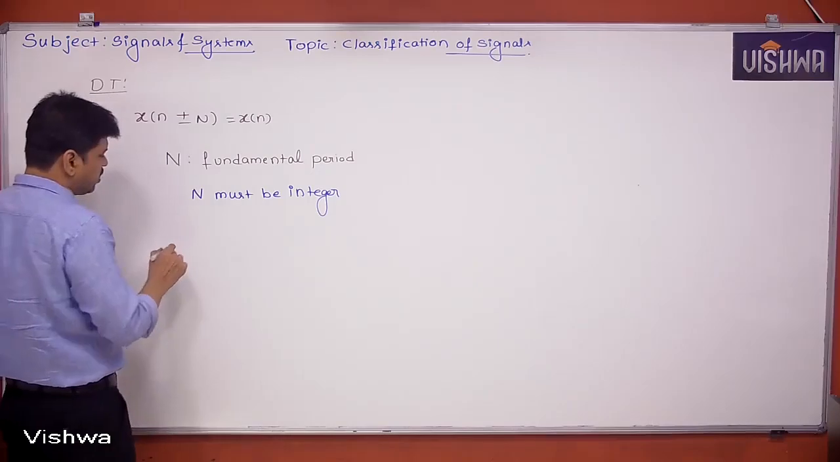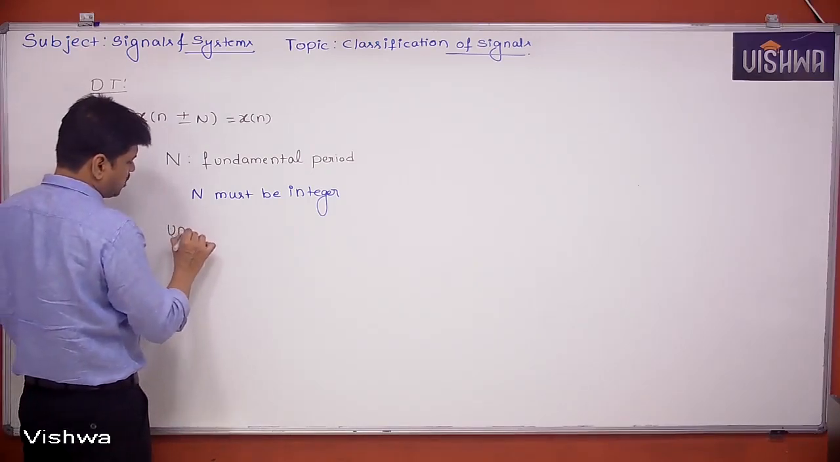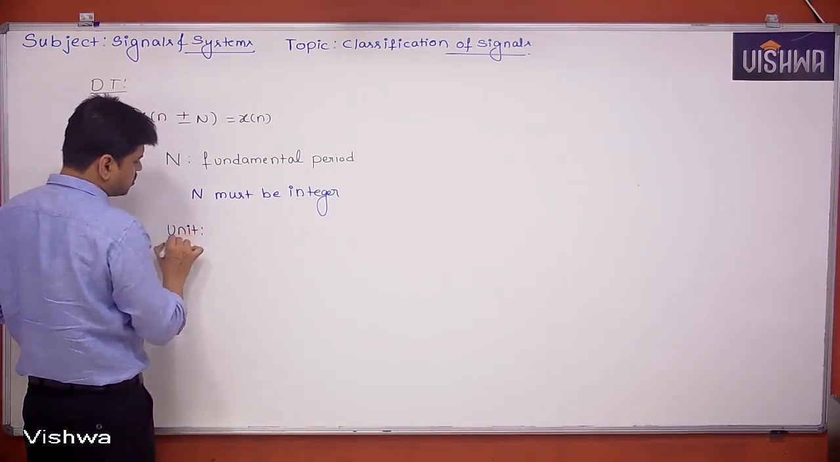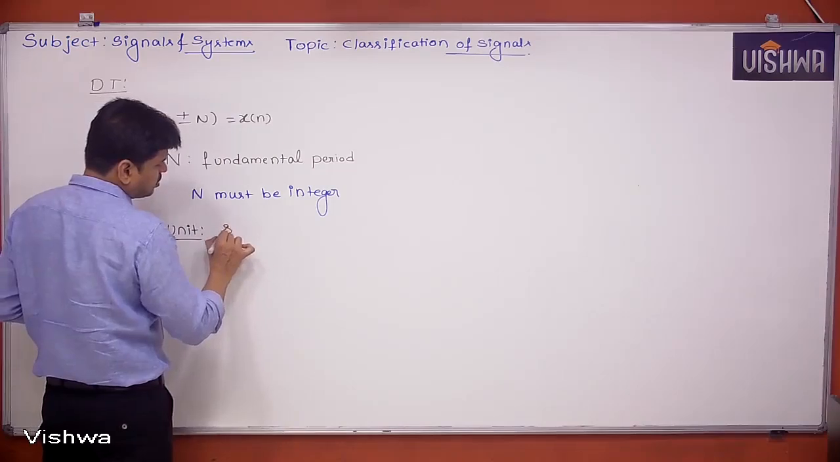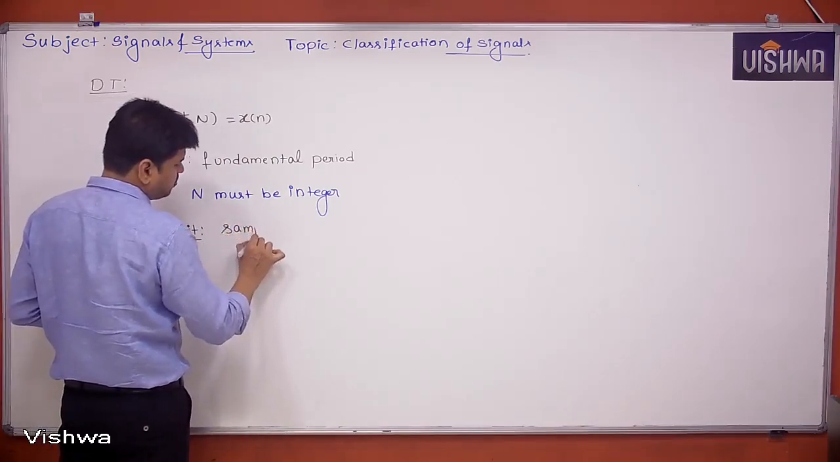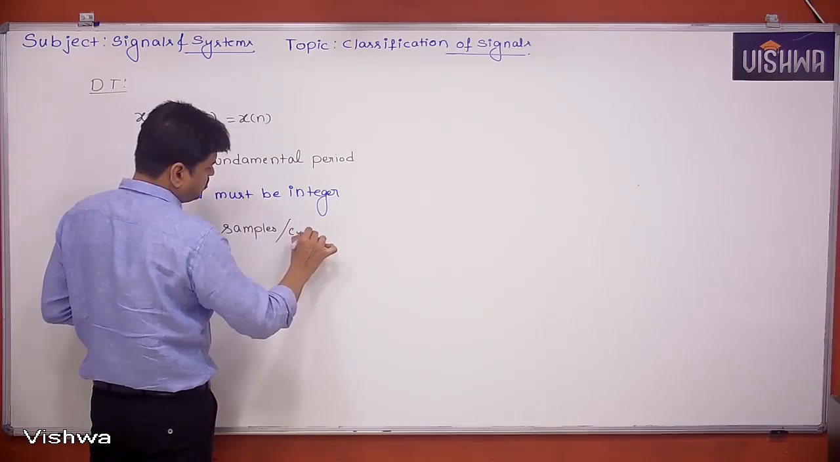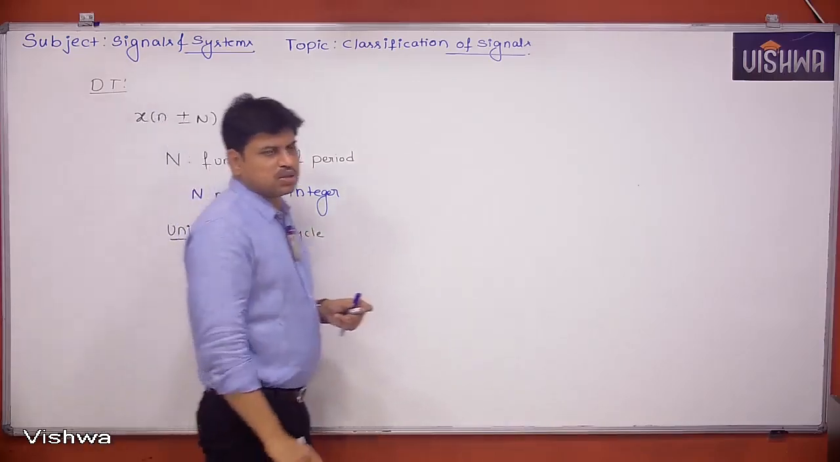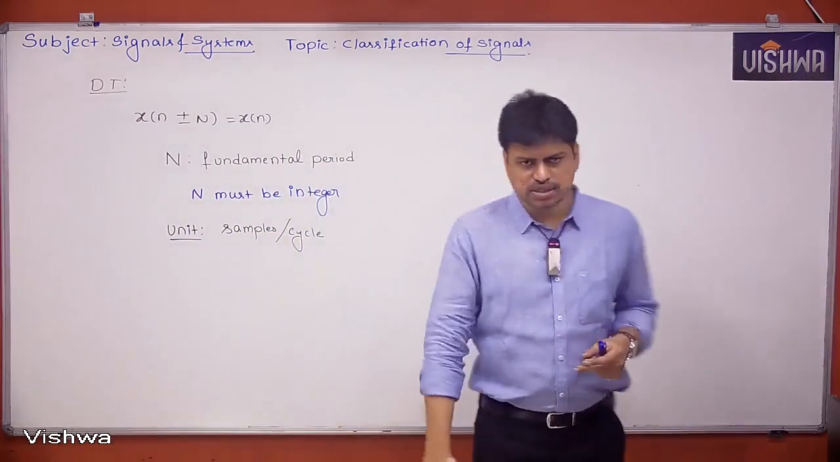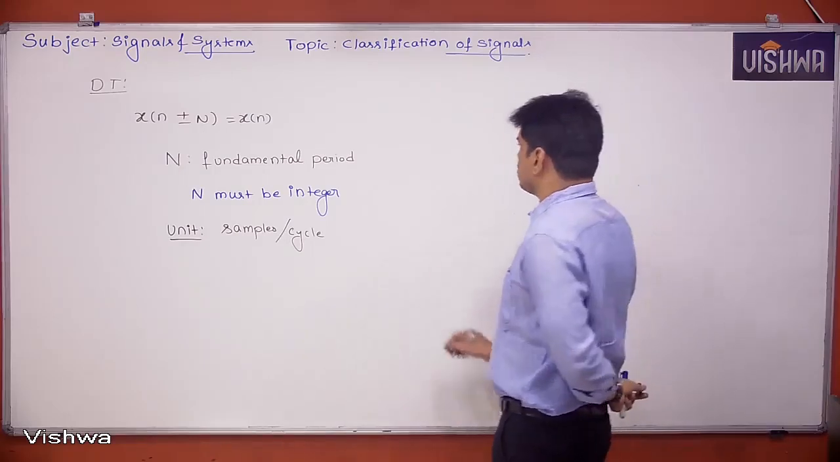Next, one more thing I want to say. What is the unit of this n? It is not seconds. The unit is samples per cycle. So let's see what that means. Suppose I take an example, then you can understand.